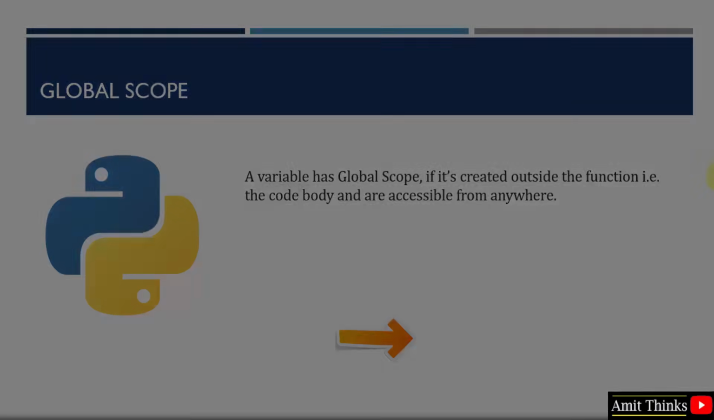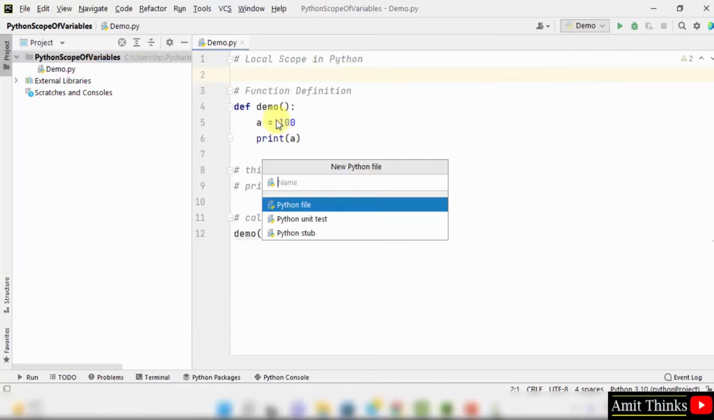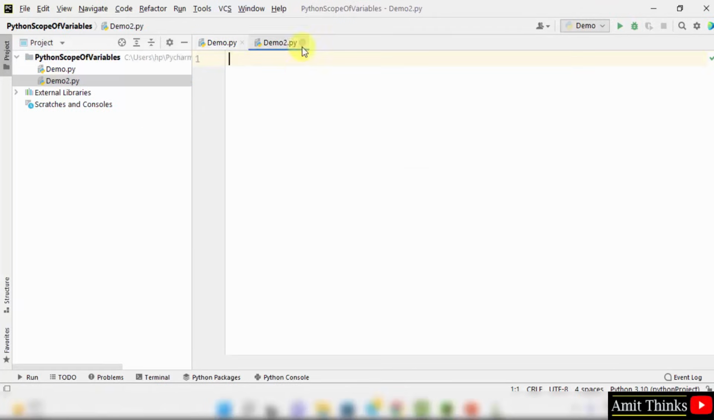Let's see an example. Now I'll create a new program. Right click, new Python file. I'll give it the name demo2, press enter, and the demo2 file got created. Now we will work around global scope in Python.